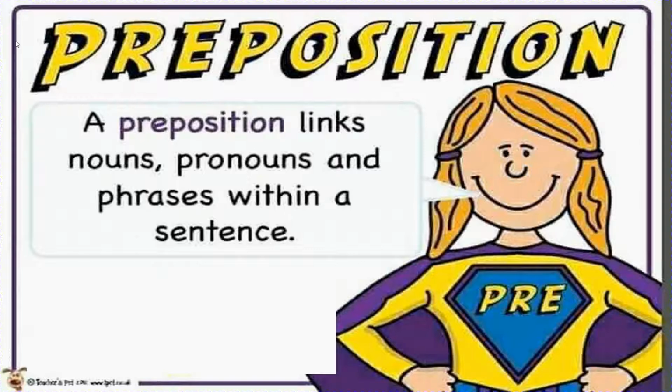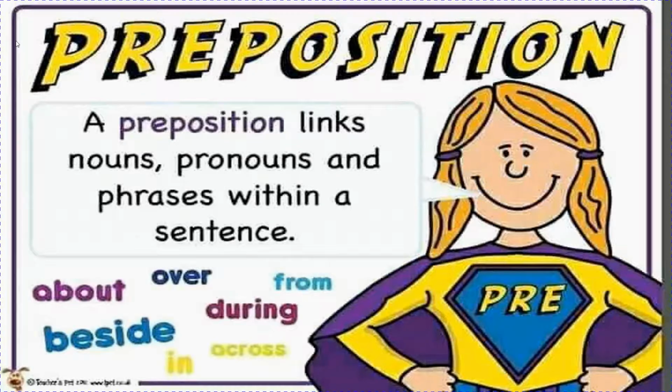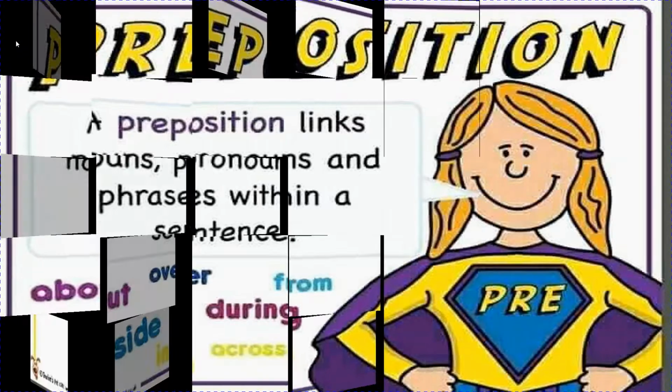So on is showing a relation between the cat and the table. So on is a preposition. It is very easy to understand. When any word shows a relation between a noun or pronoun and other words in a sentence, it is known as a preposition. For example, about, over, from, during, beside, in or across.